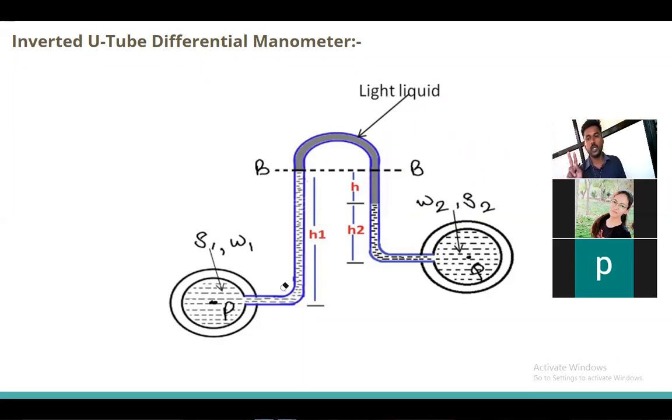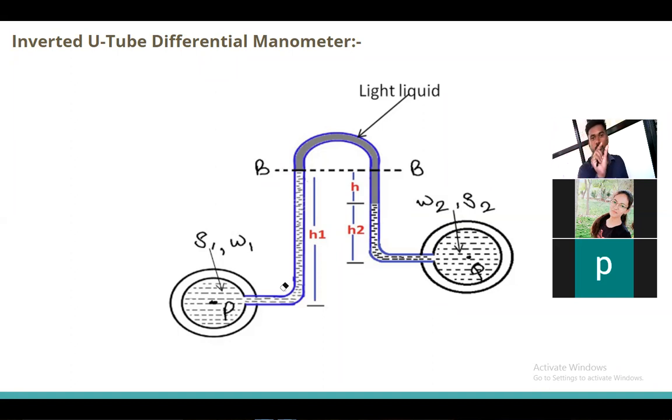Now, second important point is whenever we are dealing with the U-tube manometer, the manometric liquid, whatever we have used, it is heavier liquid. And when we are dealing with the inverted U-tube manometer, we have to use lighter liquid as a manometric liquid.